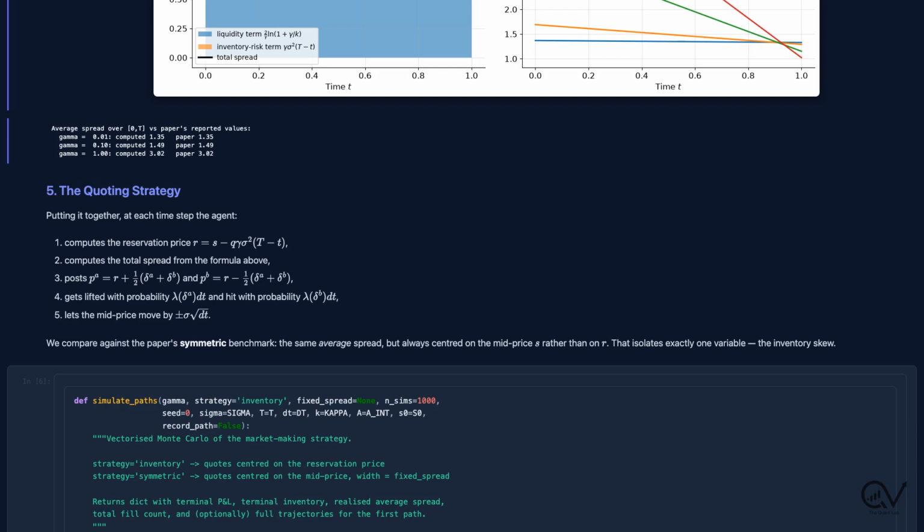Now, the comparison. The paper's benchmark is the symmetric strategy. Identical average spread, but always centered on the mid instead of the reservation price. That isolates exactly one variable, the inventory skew.